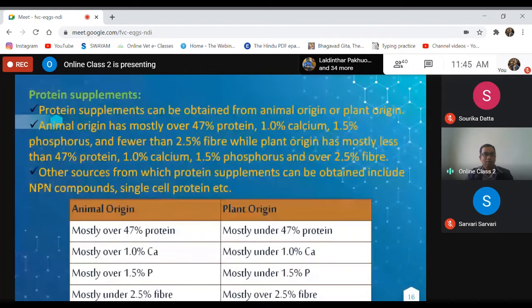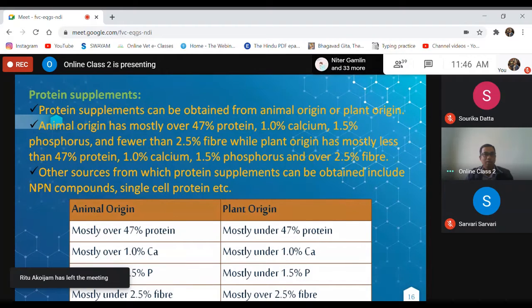Protein supplements may be of animal origin or plant origin. Generally, plant origin protein supplements or protein feed ingredients are incorporated in ruminant ration. However, in non-ruminant ration, we incorporate both animal origin as well as plant origin protein rich ingredients.